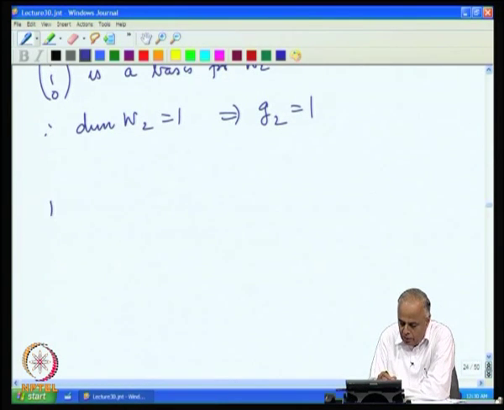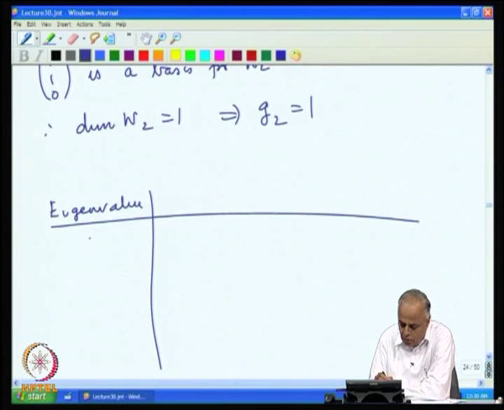So, what do we have in this example? We have in this example the eigenvalues as 4 and 2. The two eigenvalues were 4 and 2.